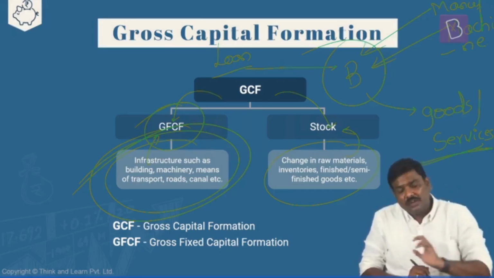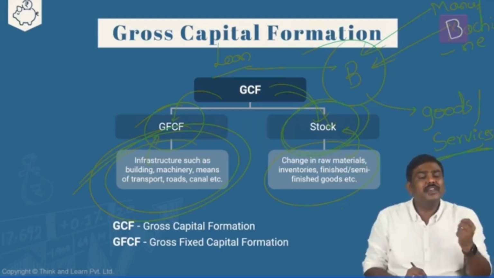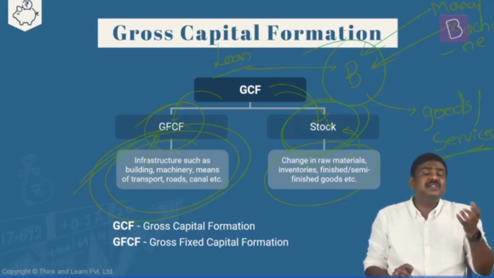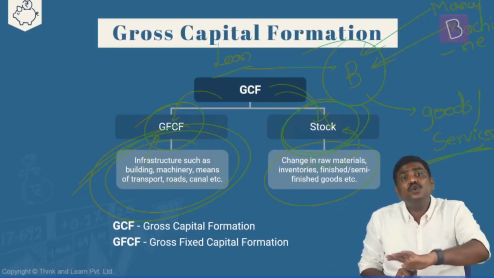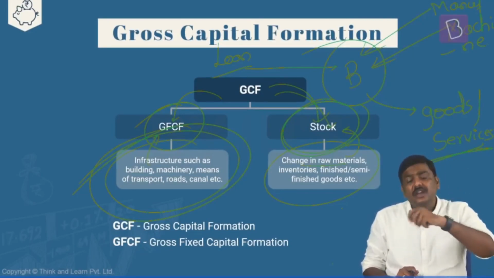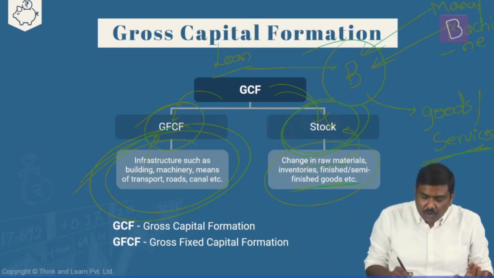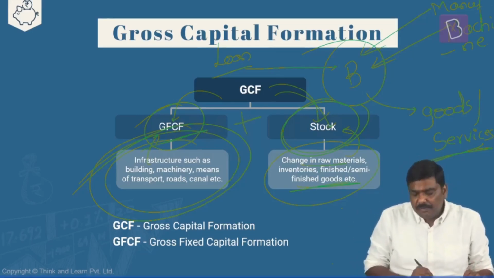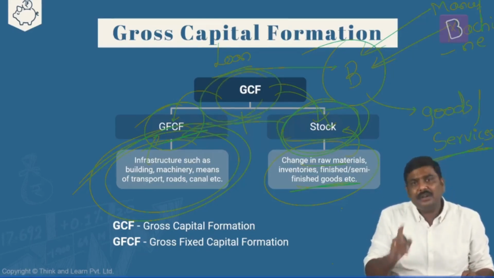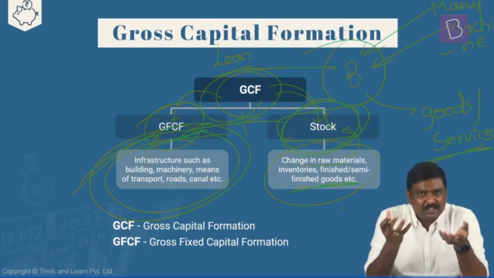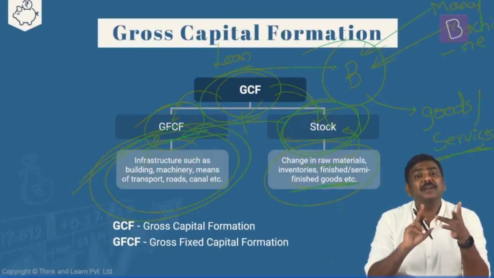And the other part of the GCF is basically stocks. Is it okay? For example, the raw materials which are held in the manufacturing segment, the inventories which are stored, or the change in the inventories which are stored, right, in the warehousing, etc. Right? So the sum total of gross fixed capital formation as well as the stocks will give you total gross capital formation. So this is a basic discussion with respect to the savings, investment, as well as capital formation.